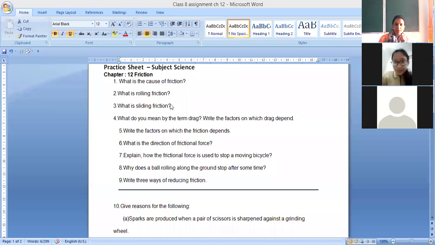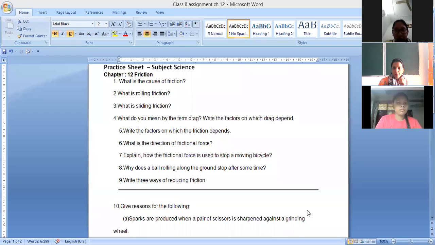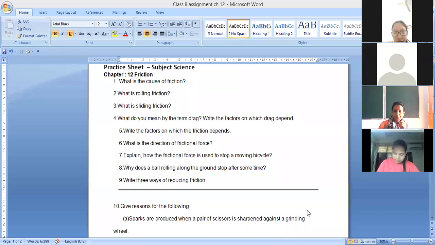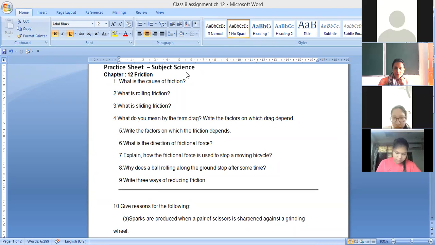Next is, what is rolling friction? Ma'am, can I tell? Yes, tell. Rolling friction is the friction exerted when an object rolls over another surface. Okay, simply the rolling friction occurs when one object rolls over the other. That type of friction is known as rolling friction.